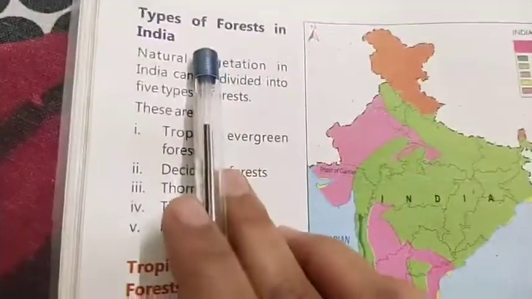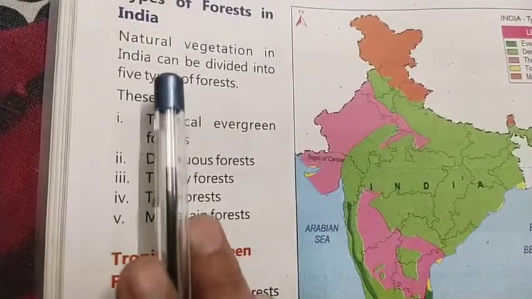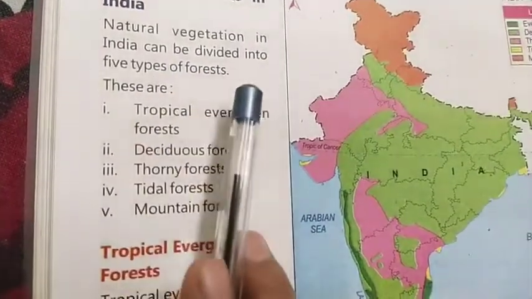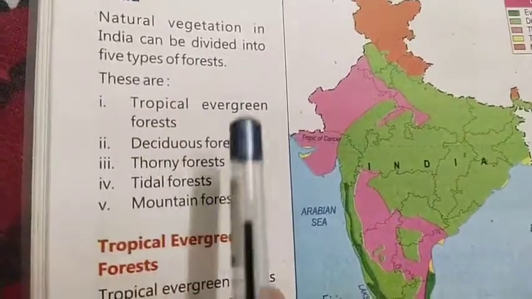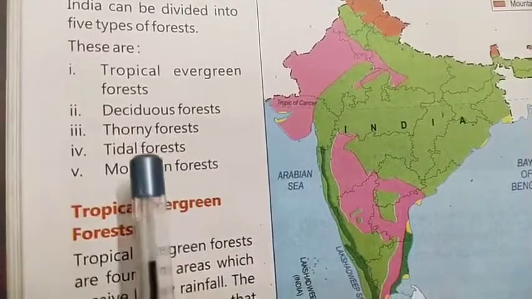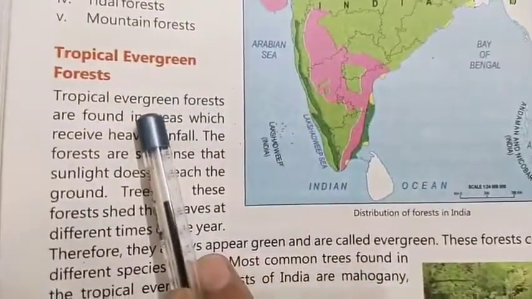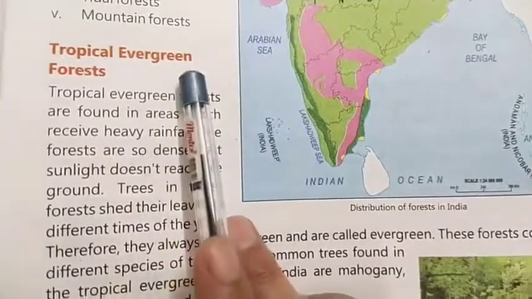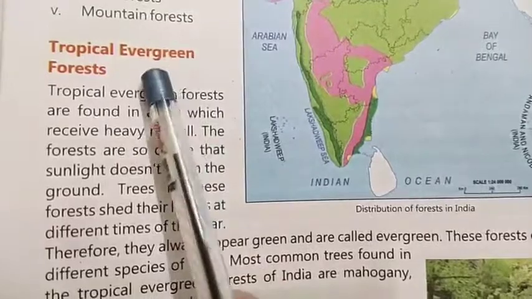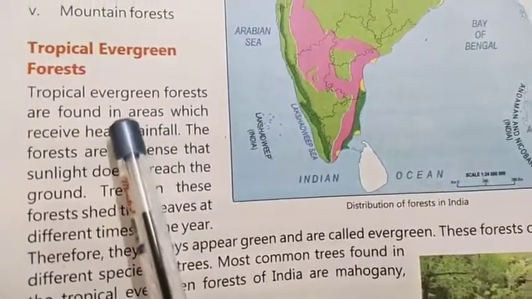Now we are going to study the types of forest in India. Beta, the natural vegetation of India is divided into five types of forest. First, tropical evergreen forest, deciduous forest, thorny forest, tidal forest, and mountain forest. This word evergreen suggests everything to you. Evergreen means the forest which remains green forever.